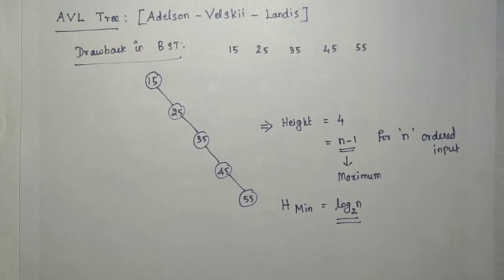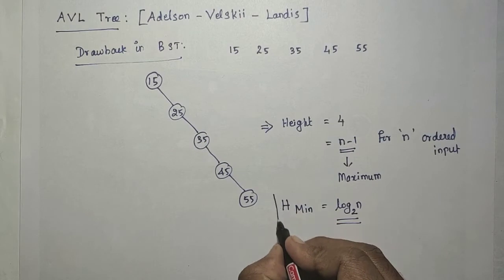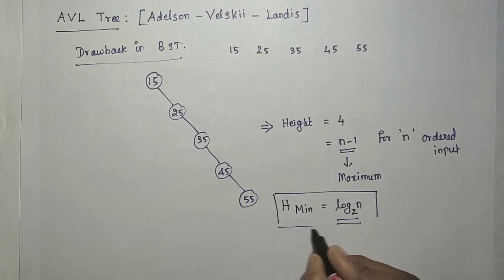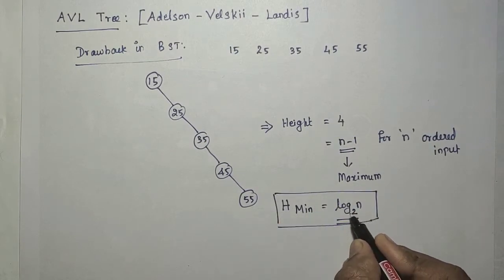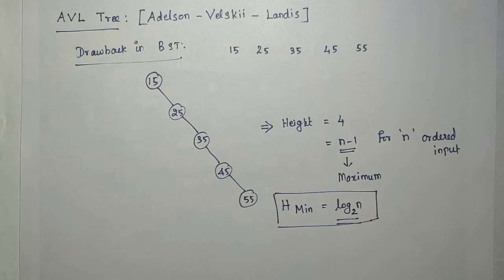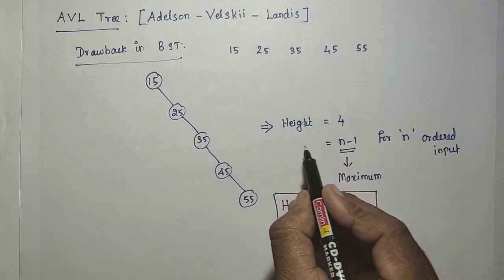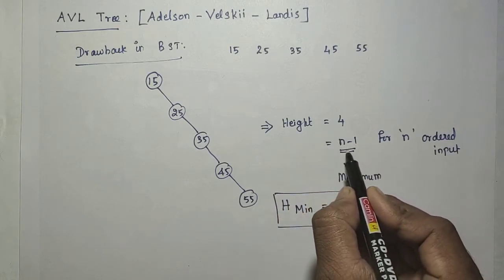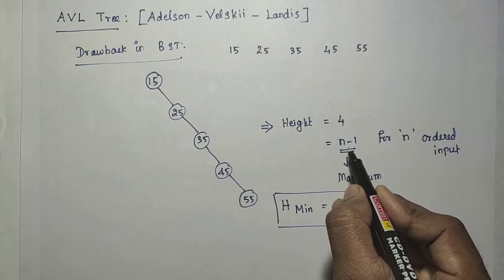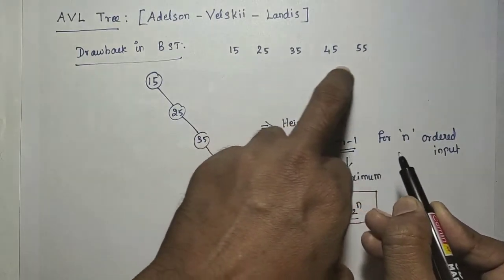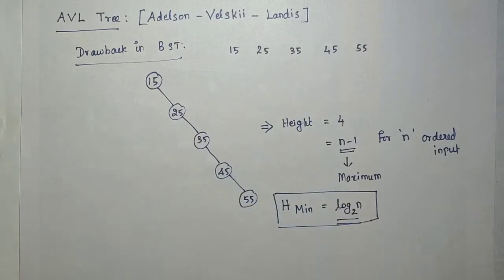Then we can apply it. So to overcome this, a binary tree is more efficient only if the height is equivalent to log n. The binary search tree is the worst when the height is n minus 1. The height becomes n minus 1 when the input is in order, either ascending or descending.